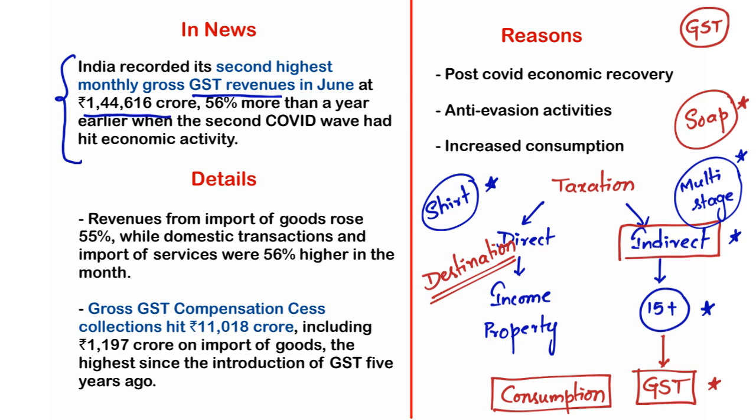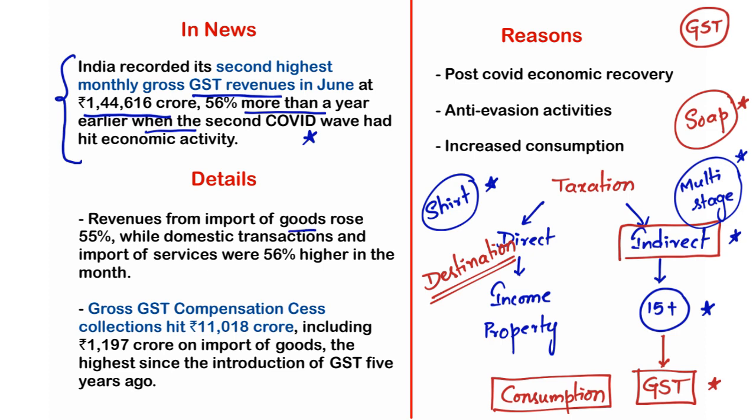It is said that last month's June revenue collection is 56% more than a year earlier, when the second COVID wave had hit economic activity. So in the month of June last year, I hope you all know that our country suffered from the second COVID-19 wave, isn't it? So let us look at the details.